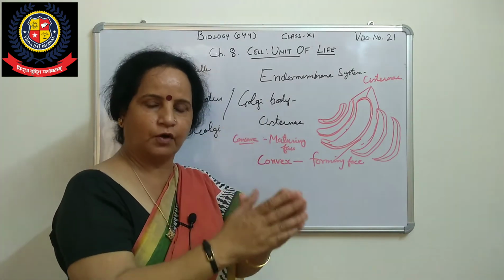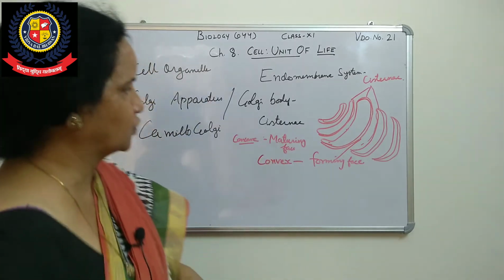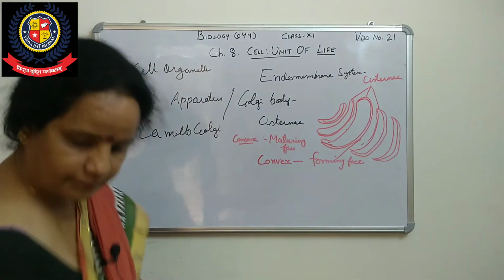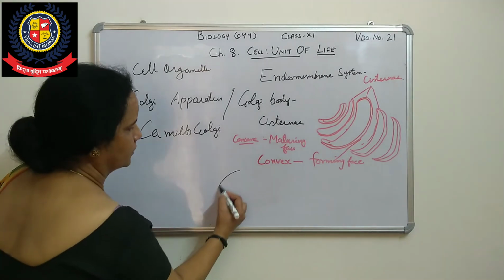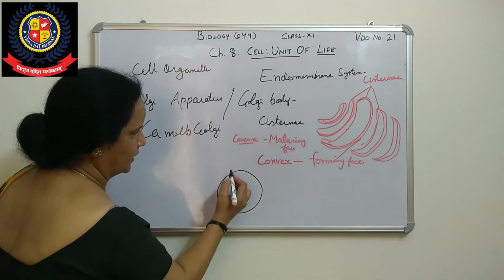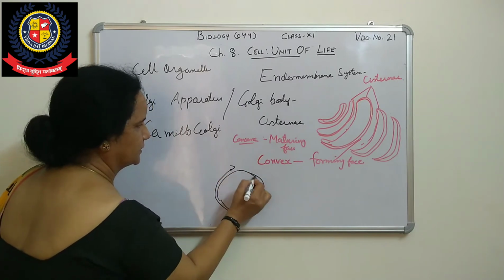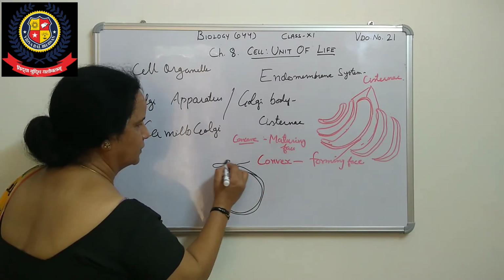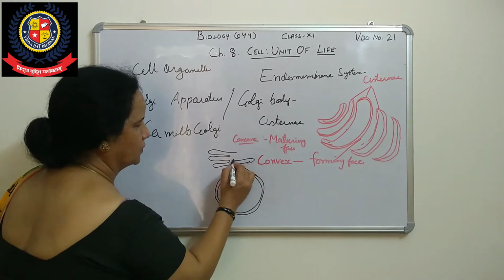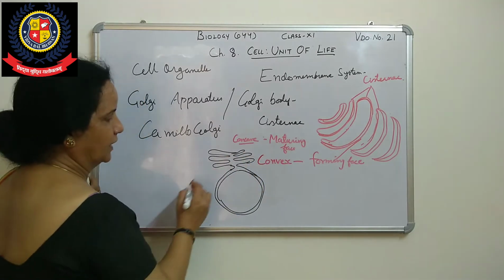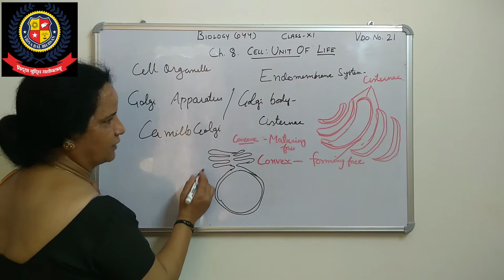Always this Golgi body is near the, suppose this is a nucleus, that is the nuclear membrane, and here is the endoplasmic reticulum, which we have done, like this. Then we have the cisternae.